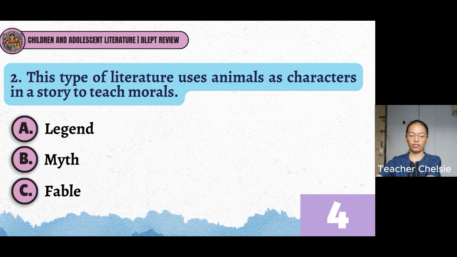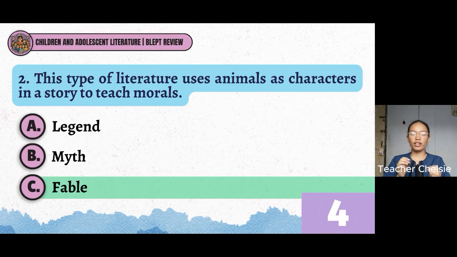Alright, let's see if you got the correct answer. So the correct answer is letter C. Fable is a short story that uses animals or plants to impart valuable lessons to children, while legend is a traditional story that uses real people or historical events to highlight heroic deeds or cultural values to children.